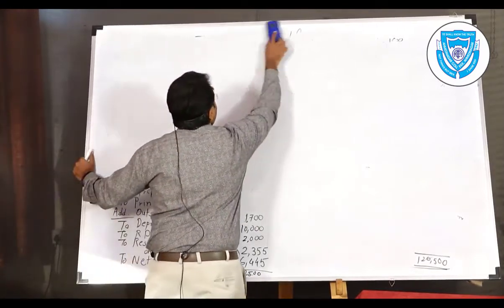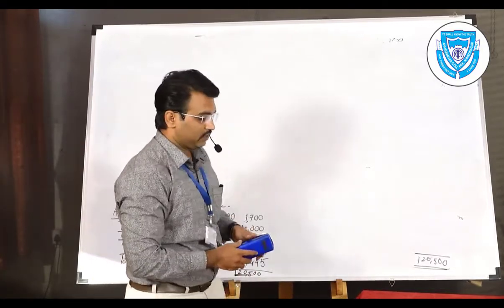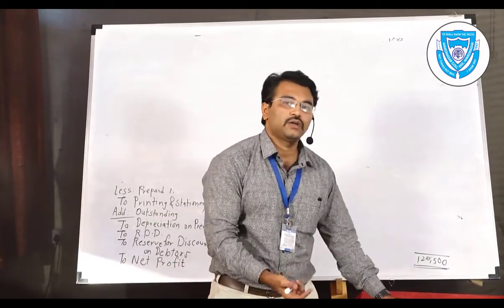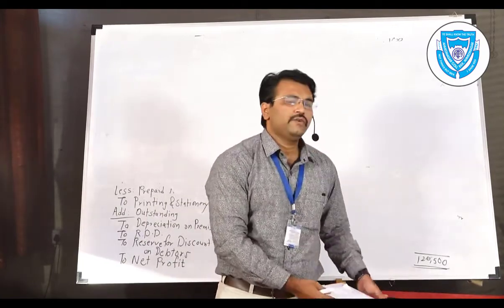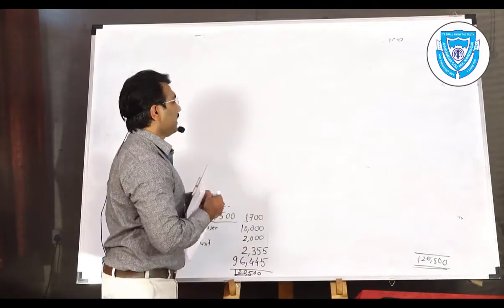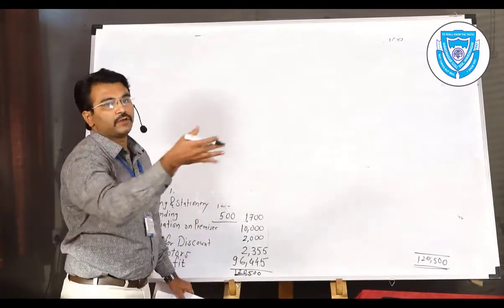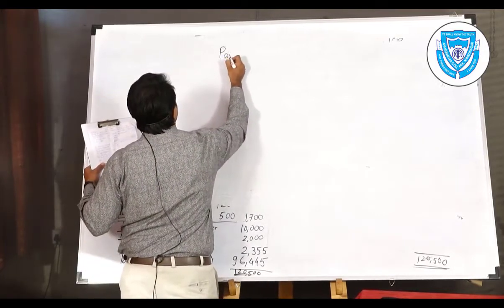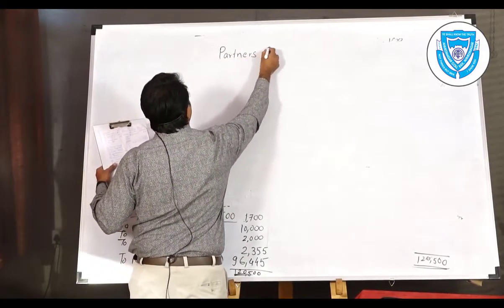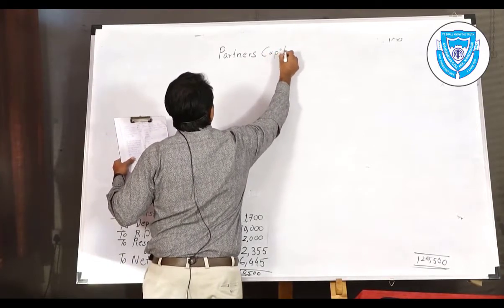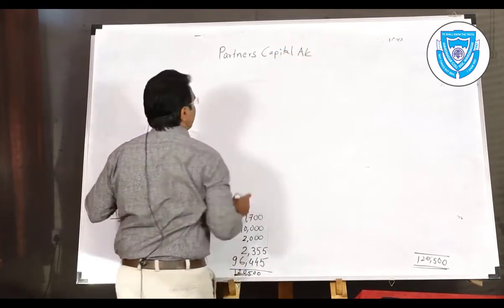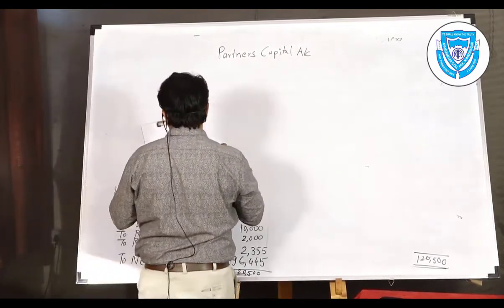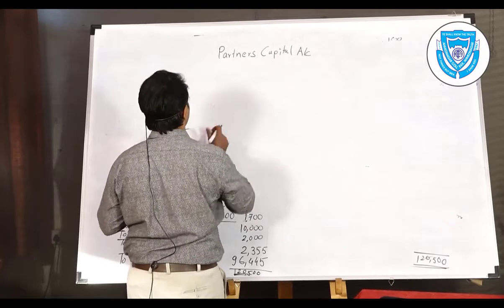At that time, you just have to observe whether the current account balances are given in the trial balance. There are no current account balances, so we will directly go to the partner's capital account as fluctuating capital. Why the fluctuating capital method? Because only the partner's capital account needs to be made, which we studied in the previous lesson. There are two partners. The partner names are Meera and Madhav.